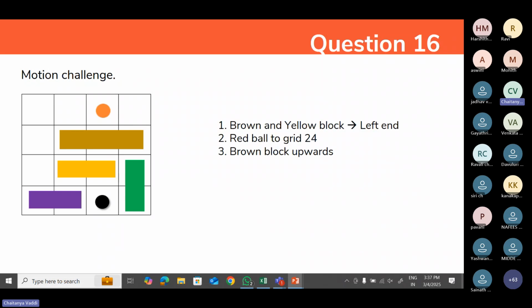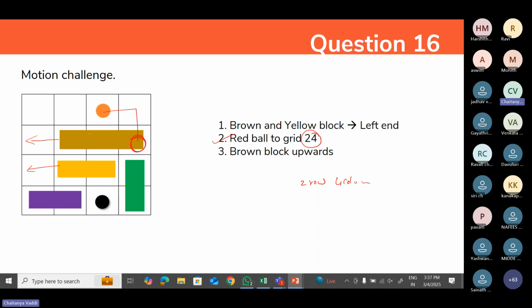Here I have given 3 minimum steps for this. First, move the brown and yellow blocks to the left, one grid. After that, you can see red ball to grid 24. What does this 2 4 mean? This is second row and fourth column. So you can move this ball to this particular place.